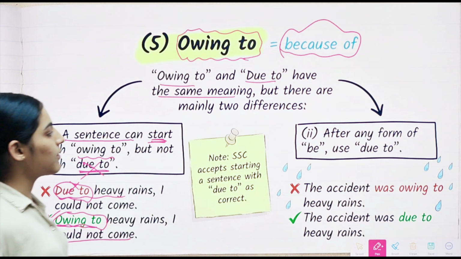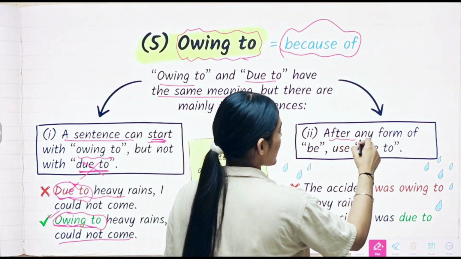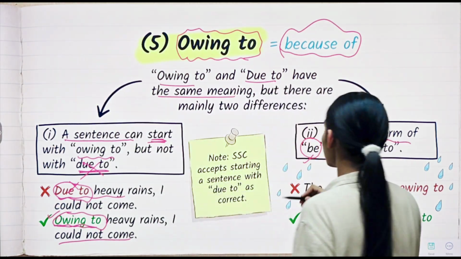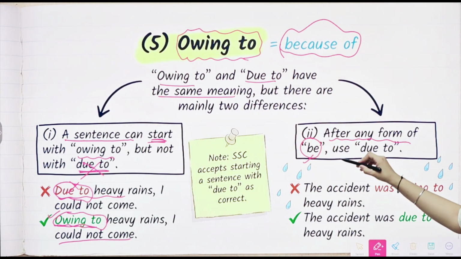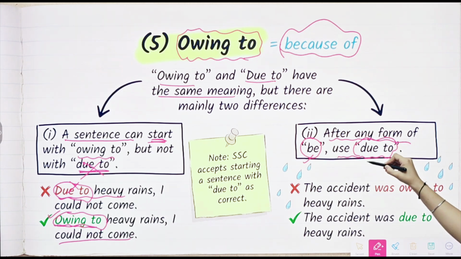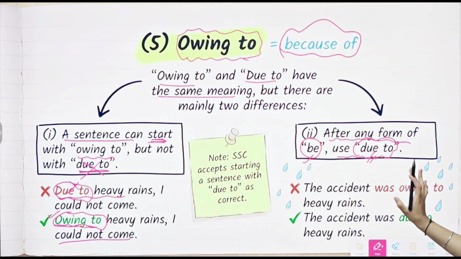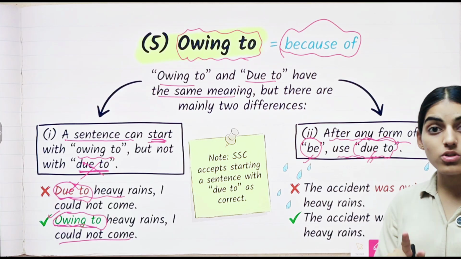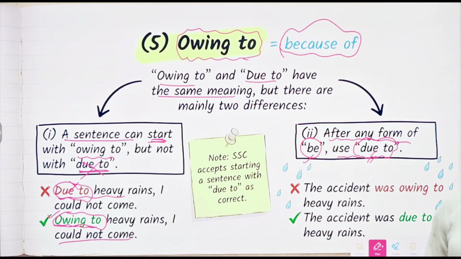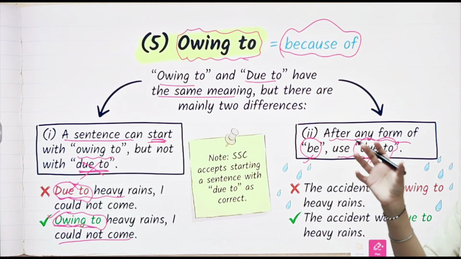Then we have, after any form of be, be means is, am, are, like that, we use due to. After that, any form, we will use due to. And due to cannot be used at the beginning of the sentence. It should be used in the middle, in between of the sentence.